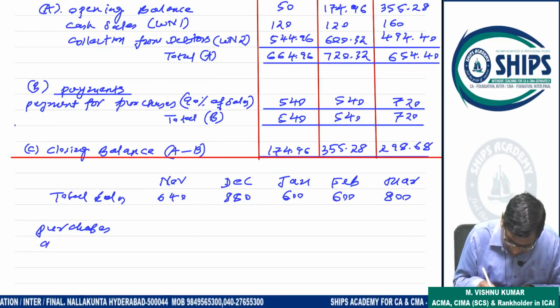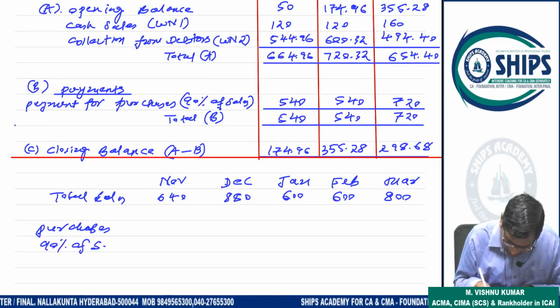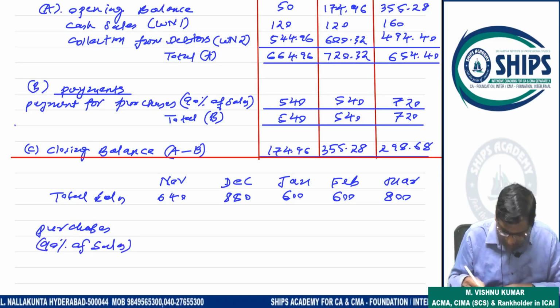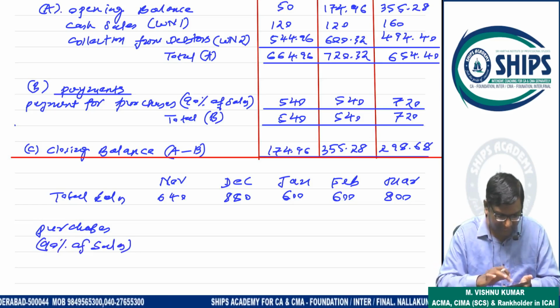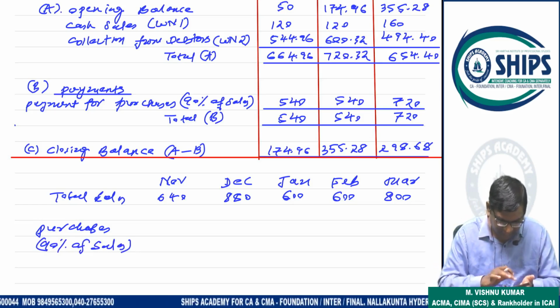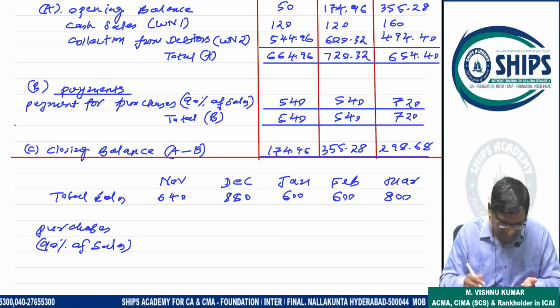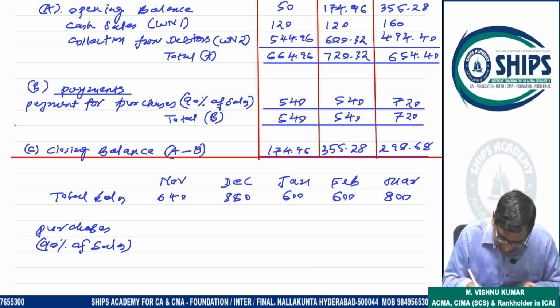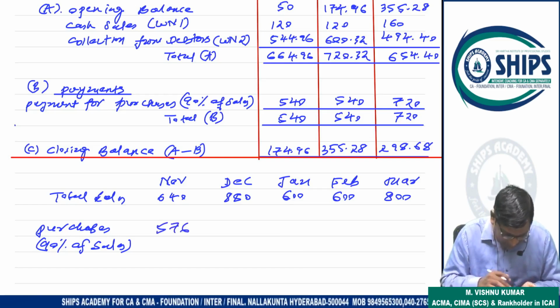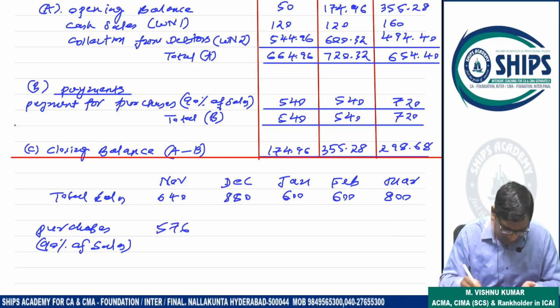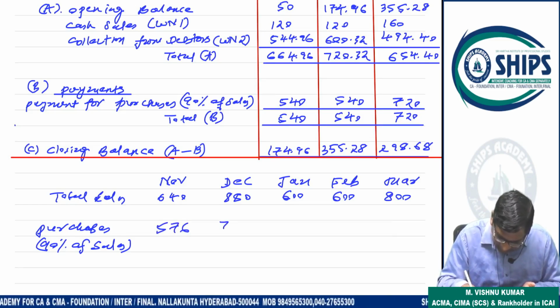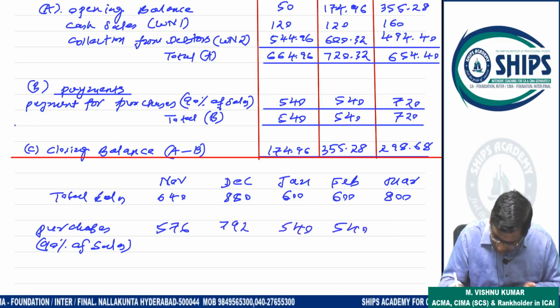Purchases will be what? 90% of sales. So I will calculate this. First is 640 into 90%, so 576. Then 880 into 90%, 792. 540. 540.